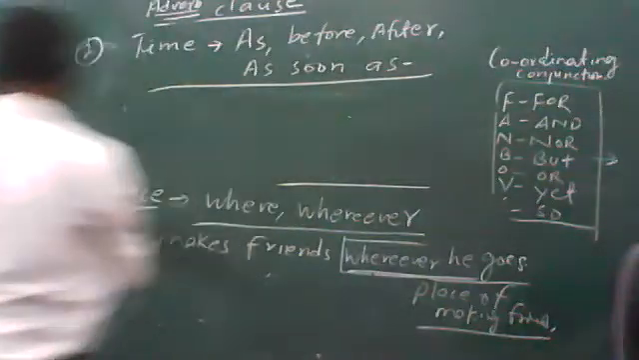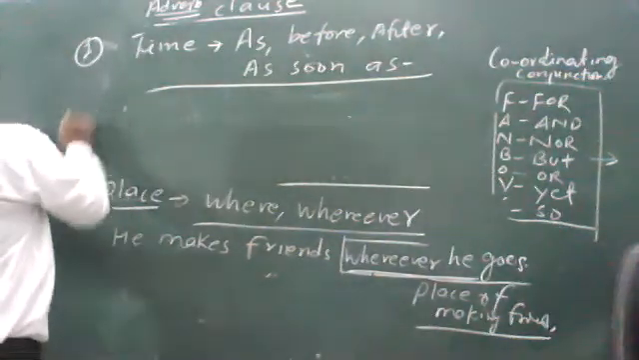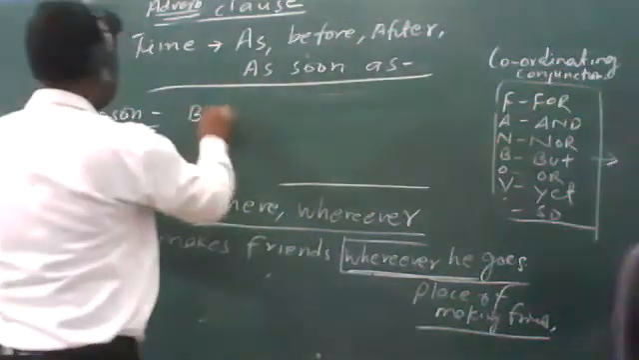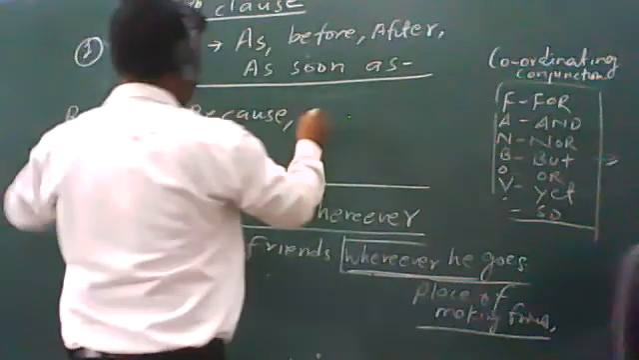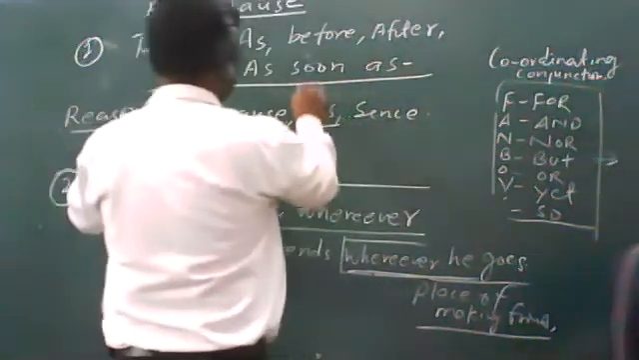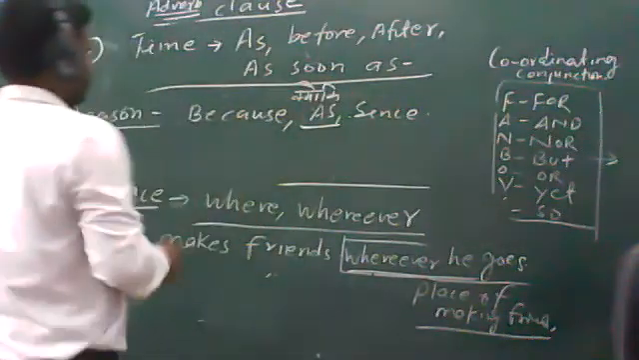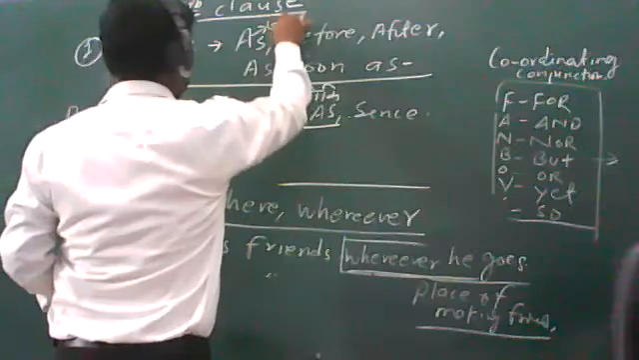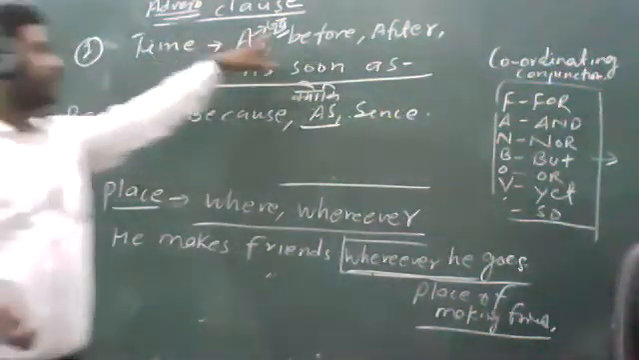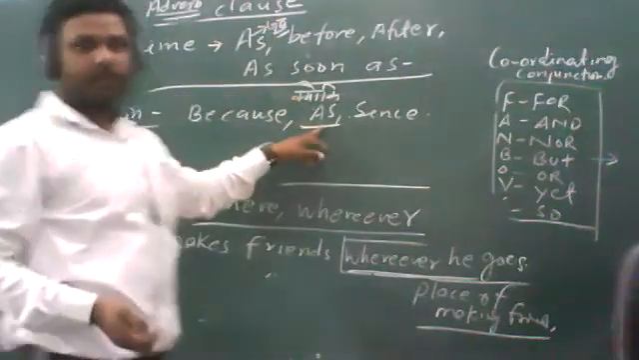Examples of place and time are already given. Let's talk about reason. In reason, you know, because, as. Here as means, students, क्योंकि. And when as shows time, its meaning is जब, when. When as is used for time, its meaning is जब, and when it is used for reason, its meaning is क्योंकि. So don't be confused.